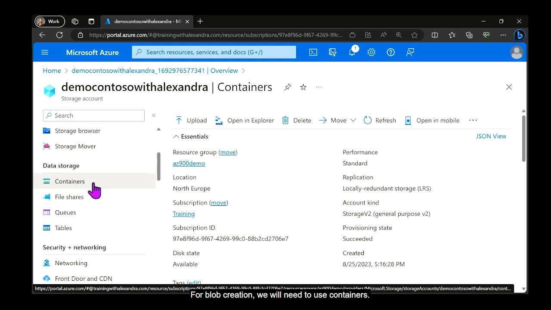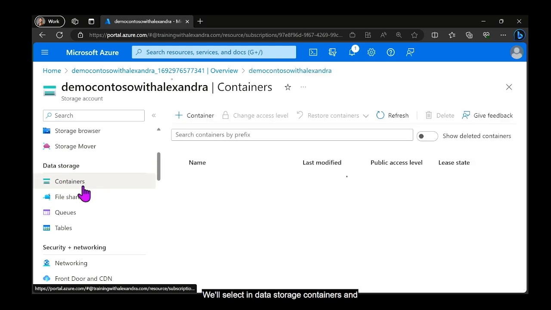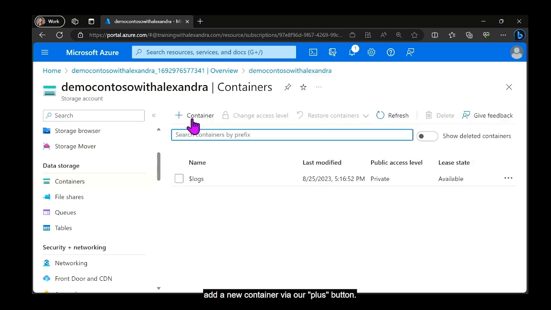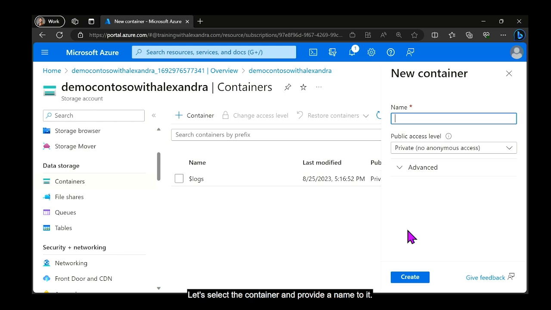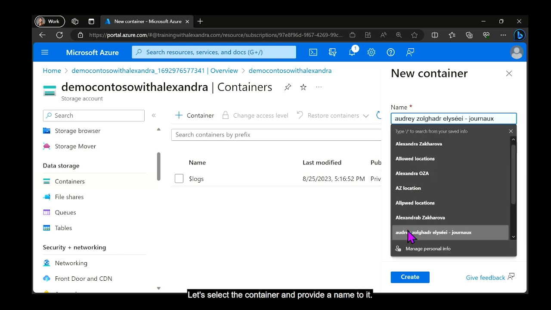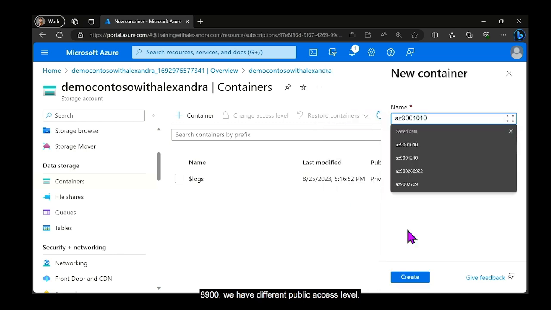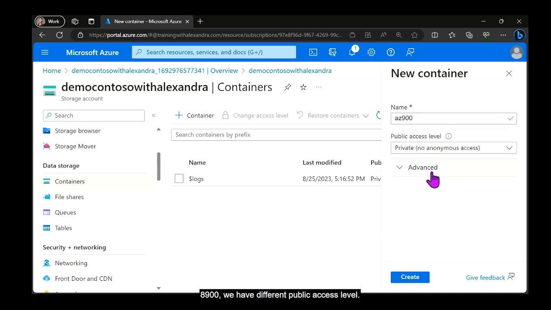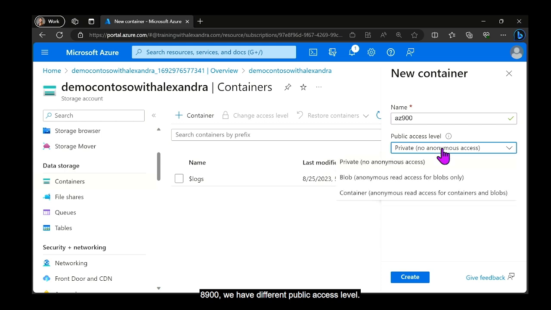For blob creation, we will need to use containers, so we'll select in data storage containers and add a new container via our plus button. Let's select a container and provide a name to it, 18900. And we have different public access levels: private, no anonymous access; blob, anonymous read access for blobs; or container, where we give anonymous access for read to our containers and to our blobs.